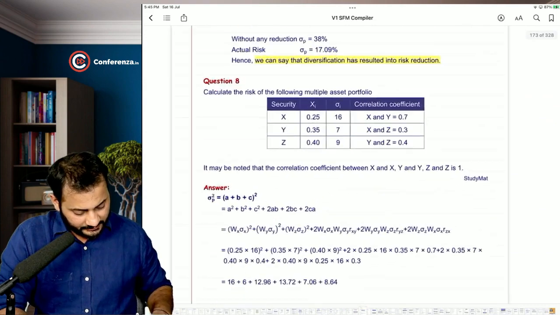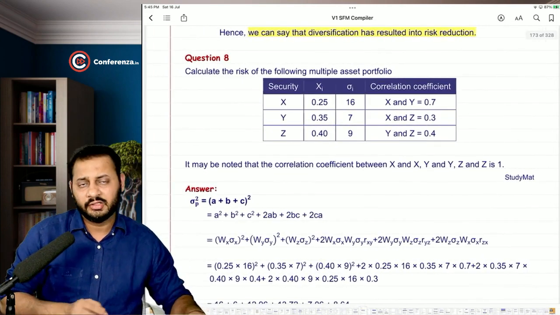Come on to question number 8. Now question number 8 is a little different in terms of risk.